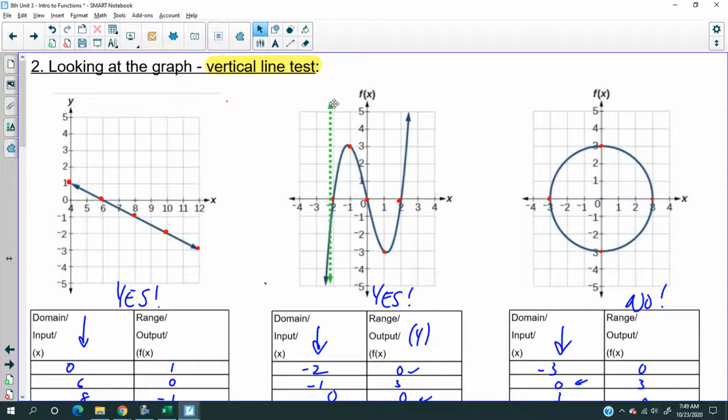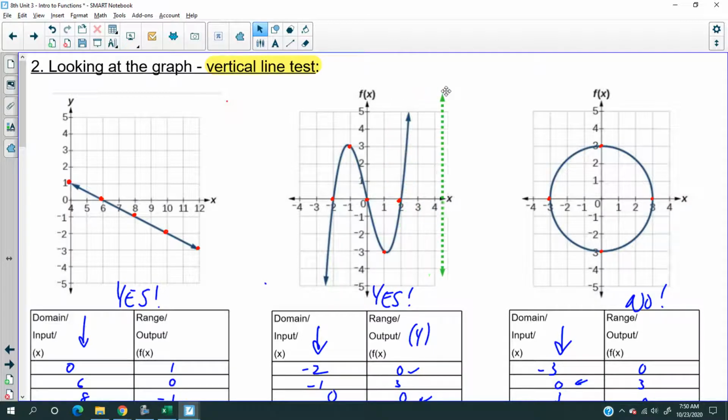You might want to write that down too. So again, watch this. I take the green line, I scan it across, 1 point only, 1 point only, 1 point only. Look, even here, it's only 1 point.